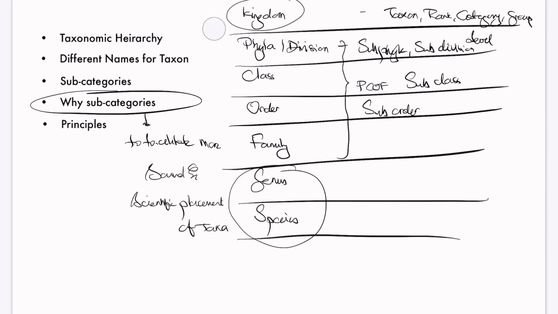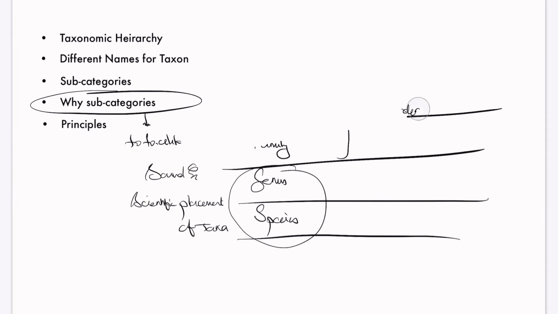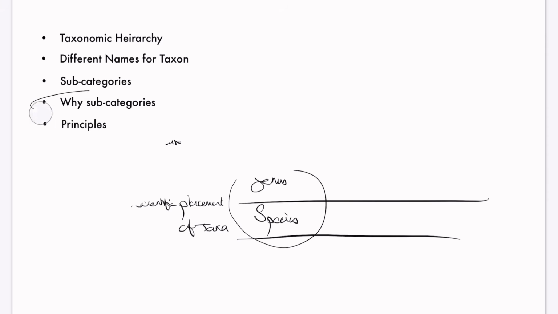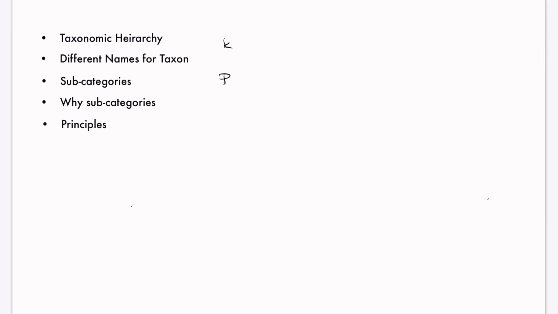Now we will understand some principles in this taxonomic hierarchy, how they were made like that. Now we will see the principles behind it. Again, I will write this: kingdom, phyla, class, order, family, genus, and species.